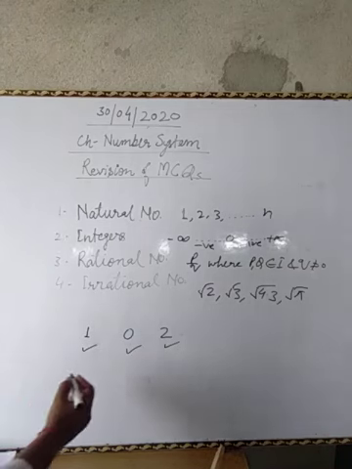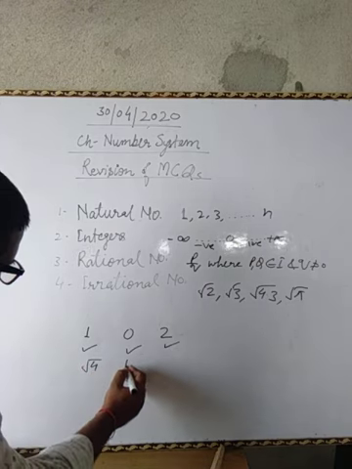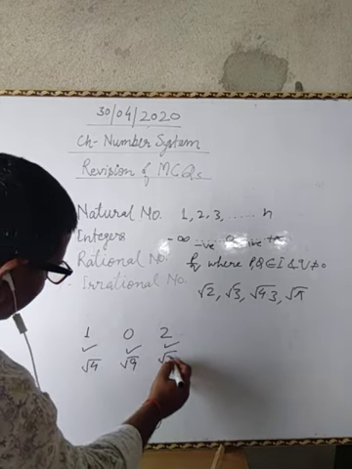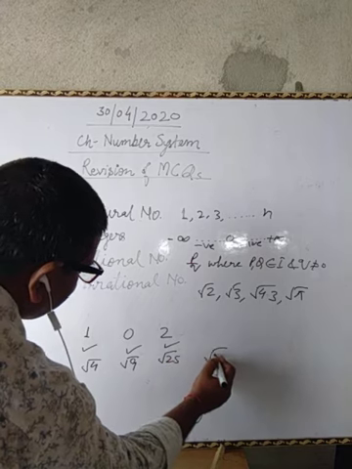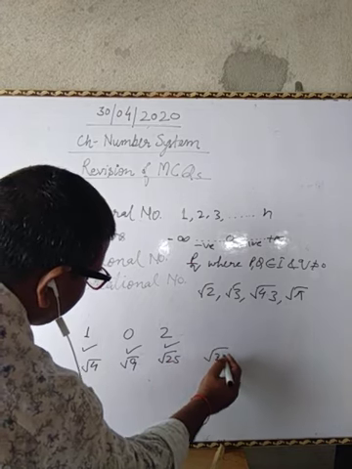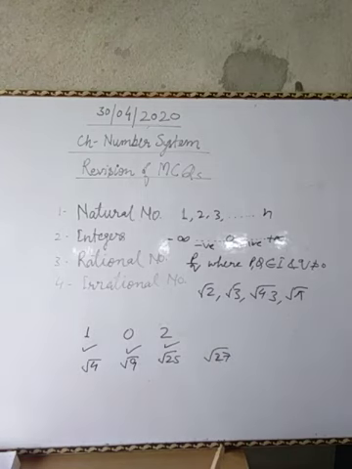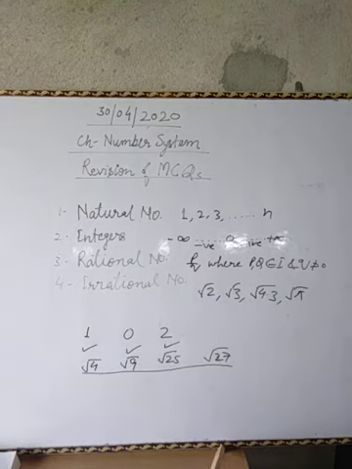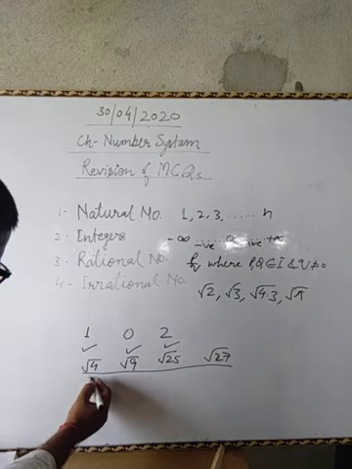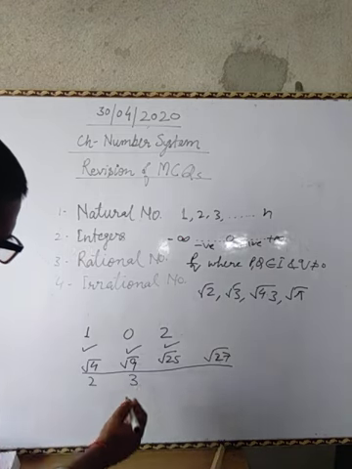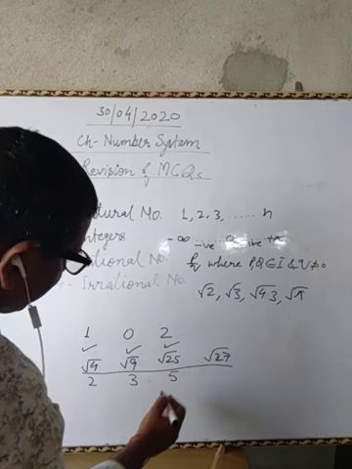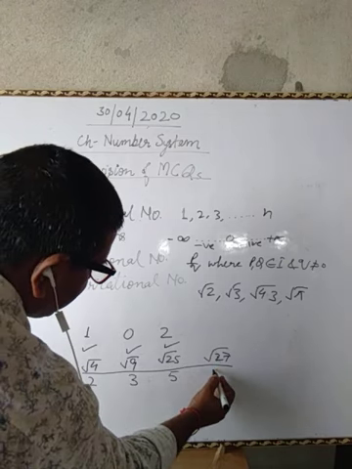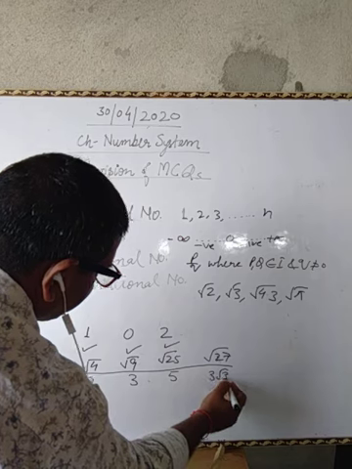If I am asking for the different one among root 4, root 9, root 25 and root 27, then definitely the square root of 4 is 2, the square root of 9 is 3, the square root of 25 is 5, but the square root of 27 is 3 root 3.